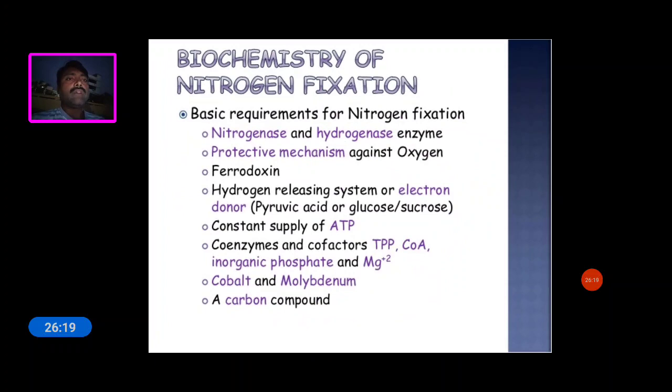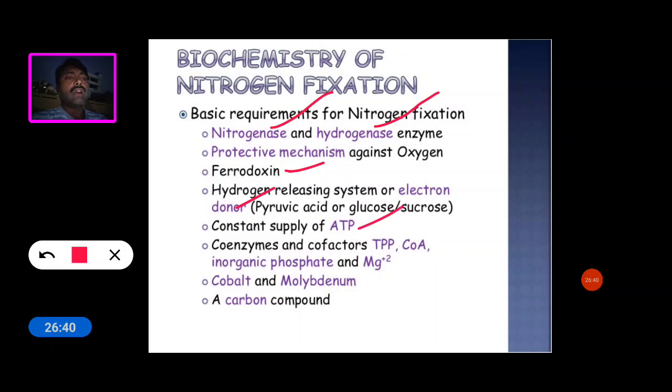Now, the biochemistry of nitrogen fixation. The basic requirements of nitrogen fixation are the nitrogenase enzyme and hydrogenase enzyme, a protective mechanism against oxygen, ferredoxin, a hydrogen-releasing system of electron donor, and a constant supply of ATP, coenzymes and cofactors. They are TPP, thiamine pyrophosphate, coenzyme A, inorganic phosphate, magnesium ions, cobalt and molybdenum, and a carbon compound.